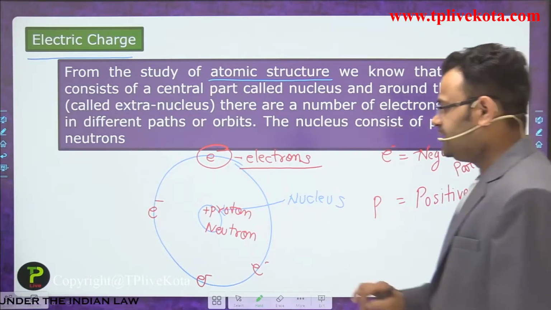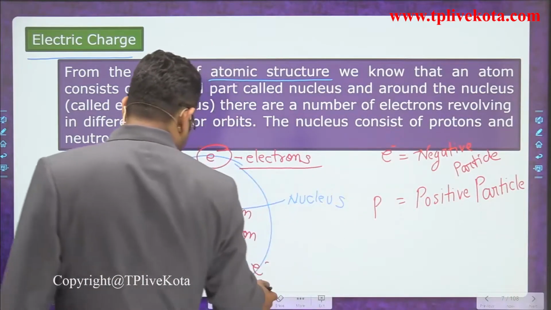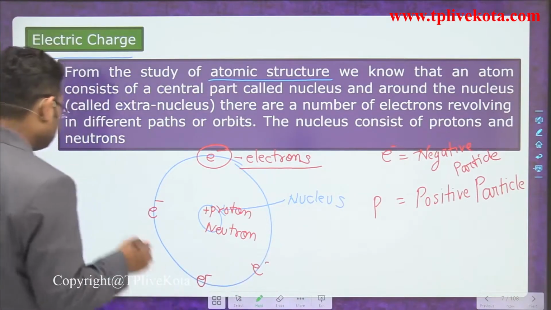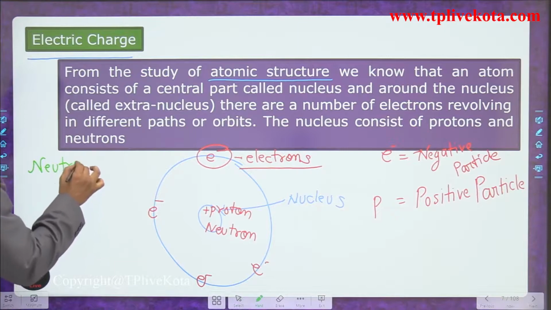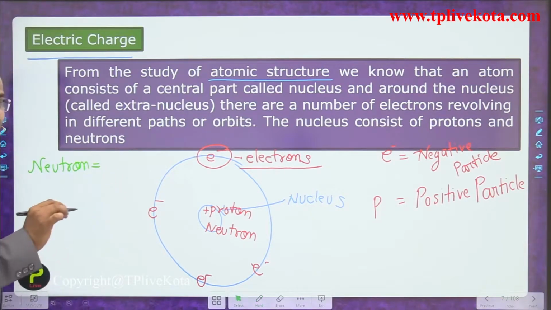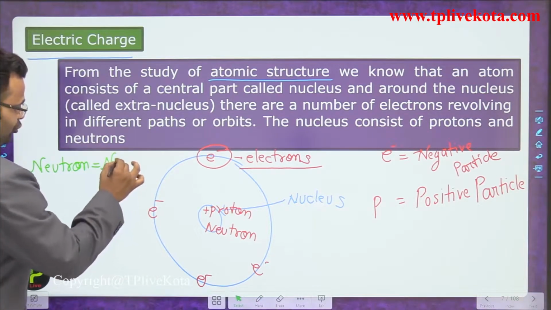One more particle is remaining, that is a neutron. But dear student, a neutron has no charge. Neutron means no charge. Neutrons don't have any charge.